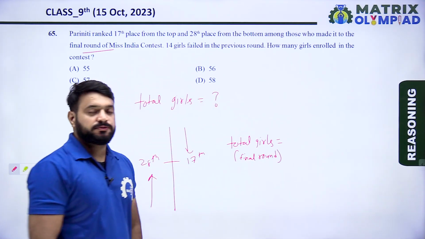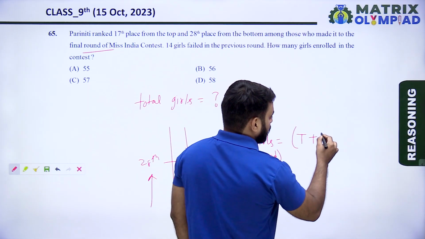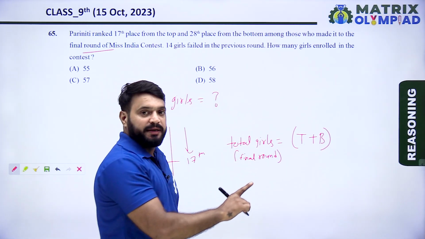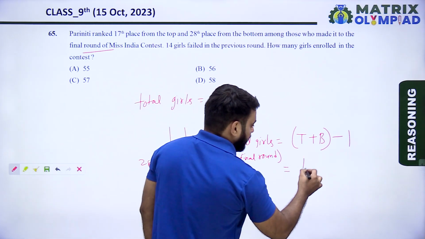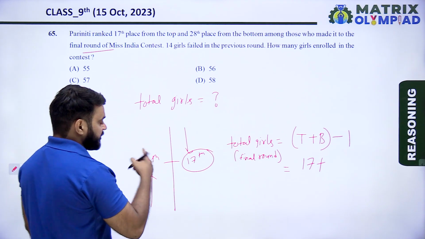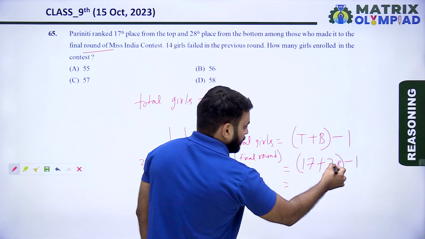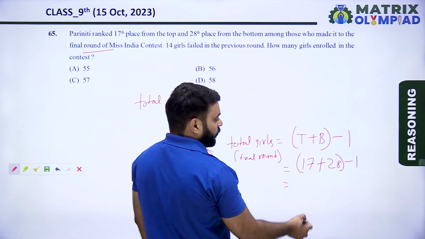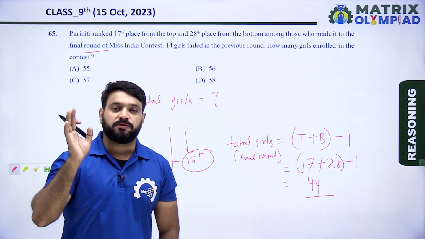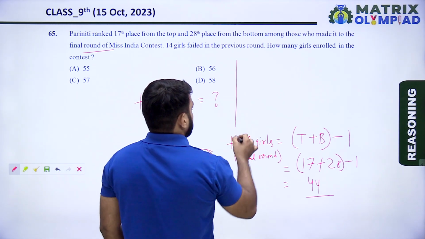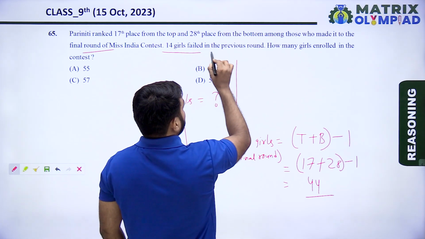So formula of total is equals to top position plus bottom position of the same person minus 1. So top position is 17 plus bottom position of Pariniti is 28 minus 1. 17 plus 28, it means 45, minus 1, it means 44. So there are 44 girls in the final round and 14 girls failed in the previous round.